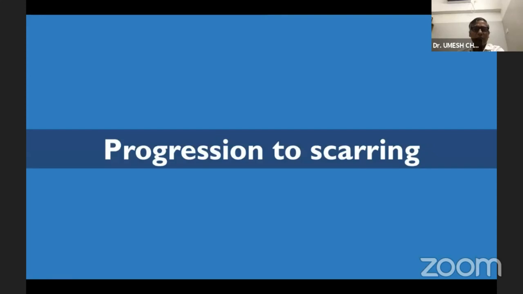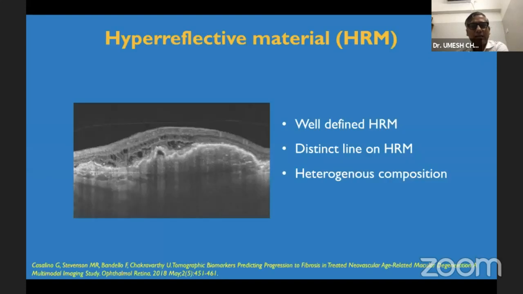So what are the biomarkers which can predict scarring in such patients? Scarring can be predicted if the patient presents with a well-defined hyperreflective material.